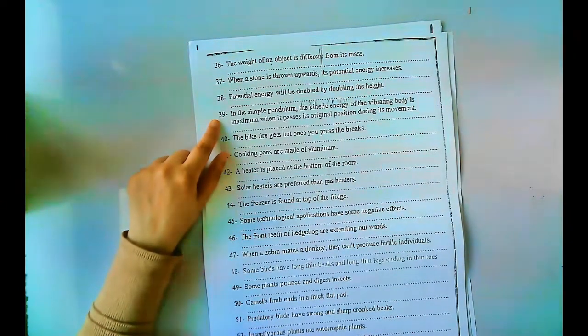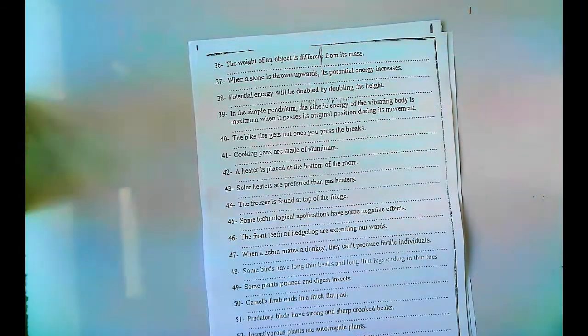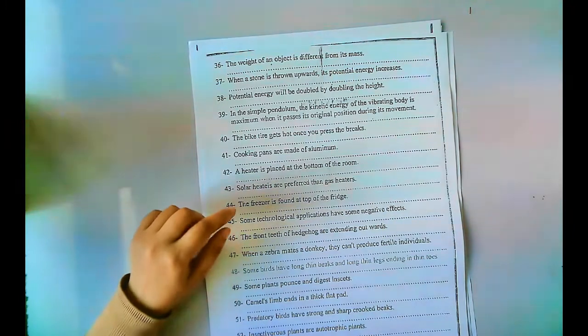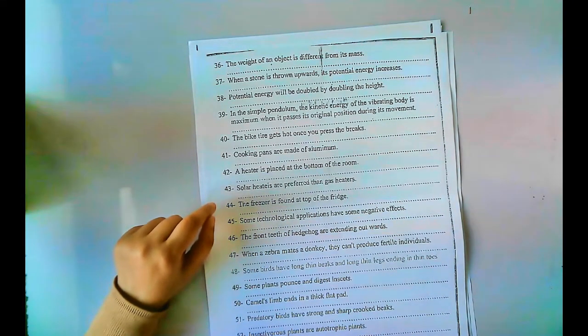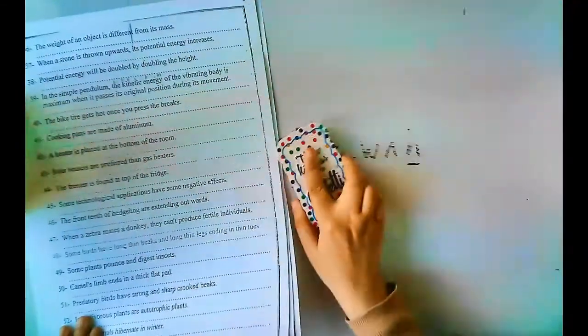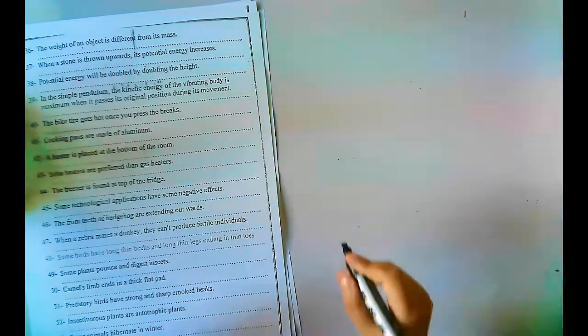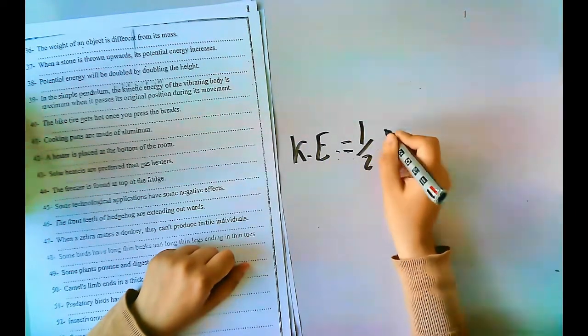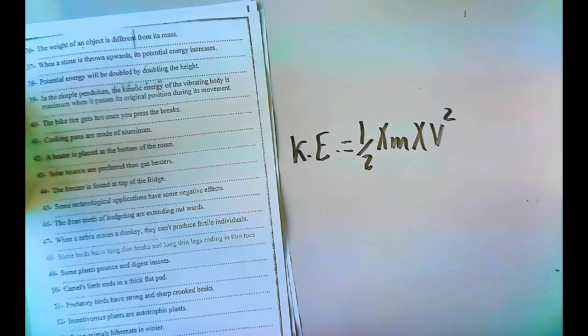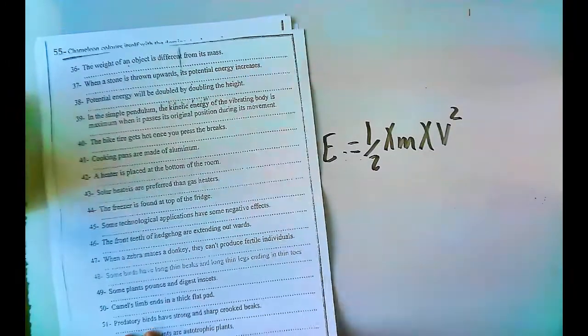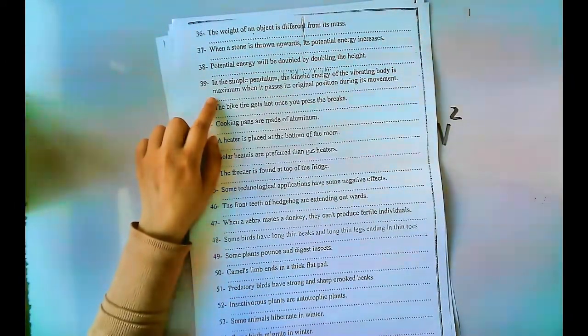Number 39. In the simple pendulum, the kinetic energy of the vibrating body is maximum when it passes its original position during its movement, because at that position, or the rest position, the speed of the pendulum is maximum, and the kinetic energy, as we know the rule, equals half times mass times speed or velocity power 2.